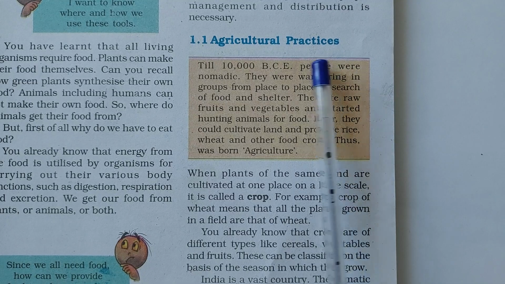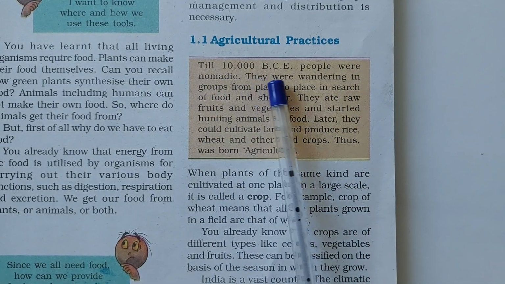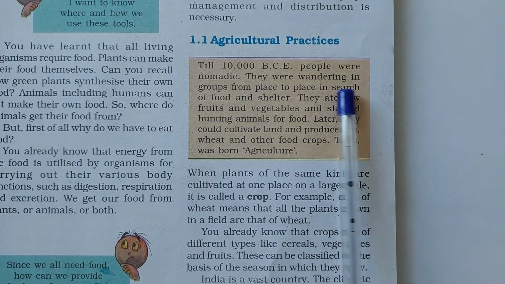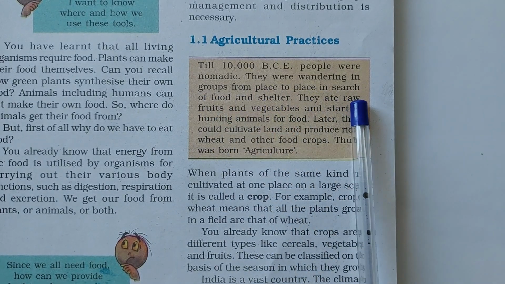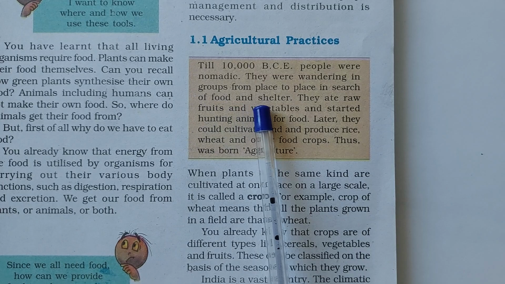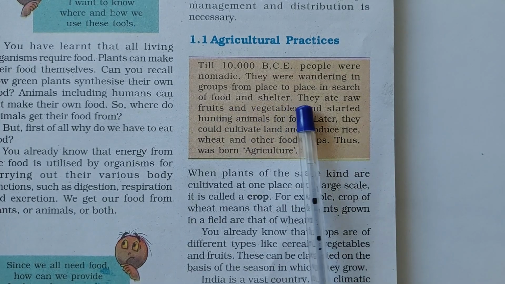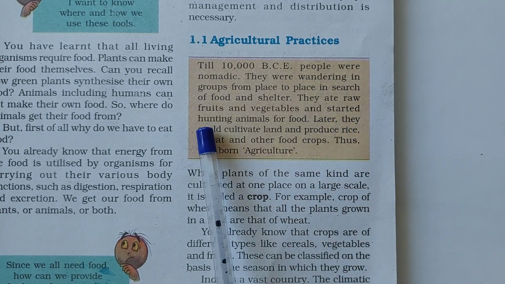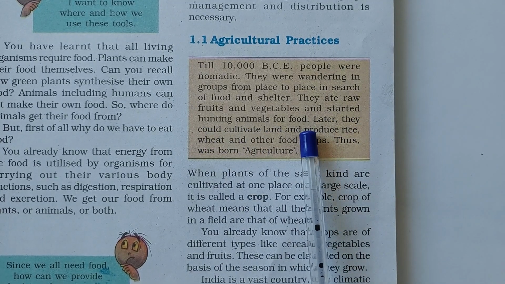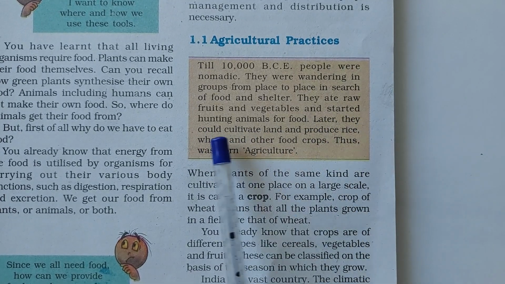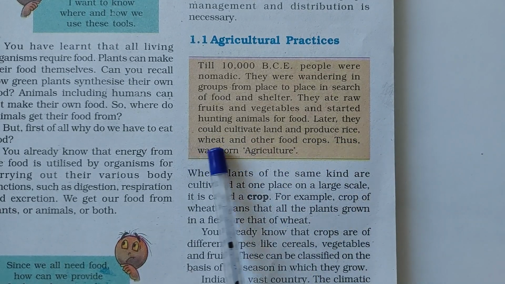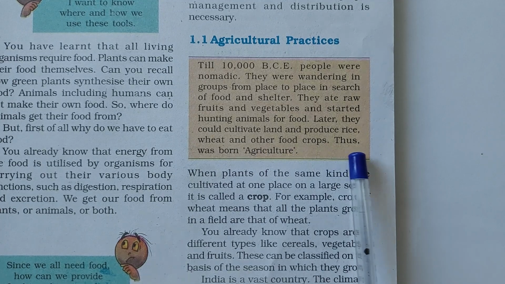Agricultural practices. Till 10,000 BCE, people were nomadic. They were wandering in groups from place to place in search of food and shelter. They ate raw fruits and vegetables and started hunting animals for food. Later, they could cultivate land and produce rice, wheat, and other food crops.